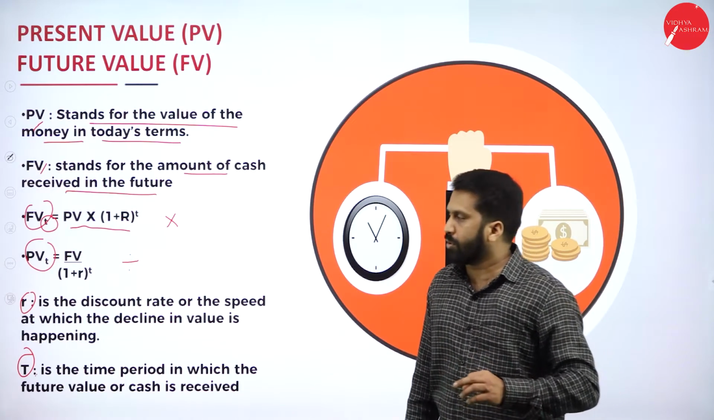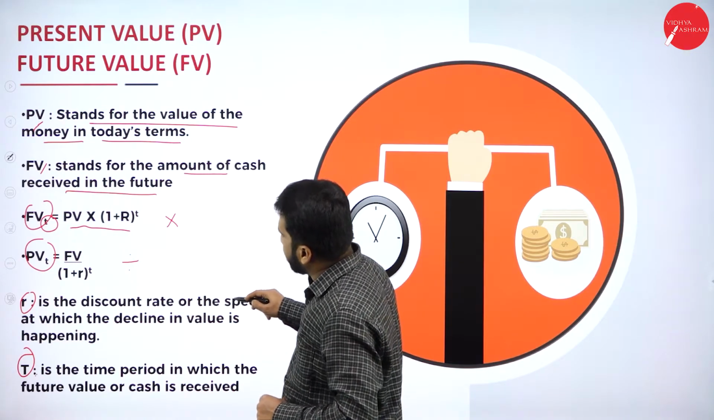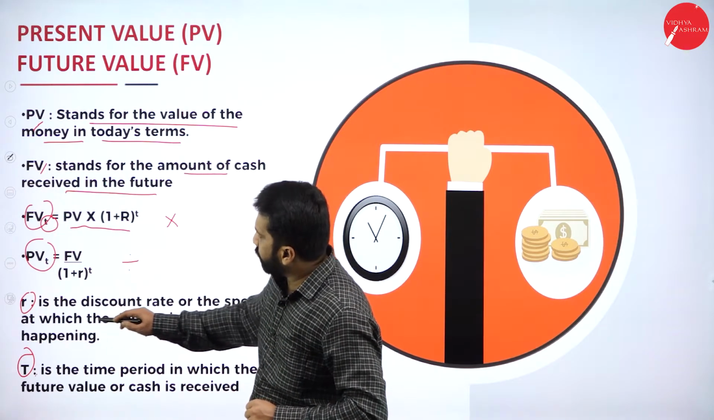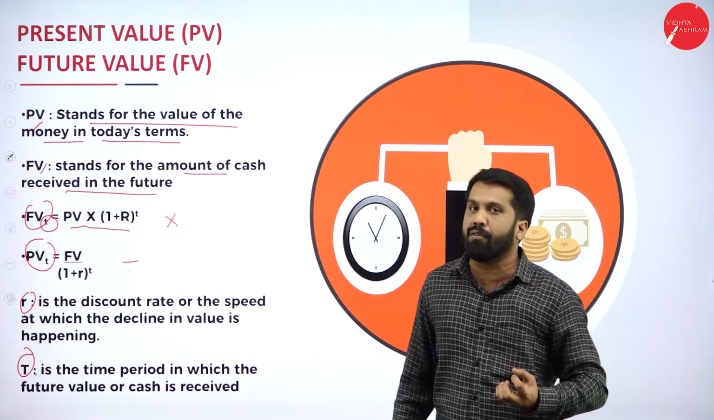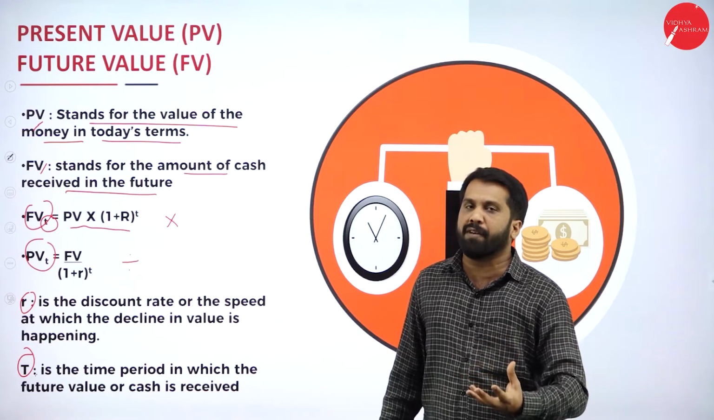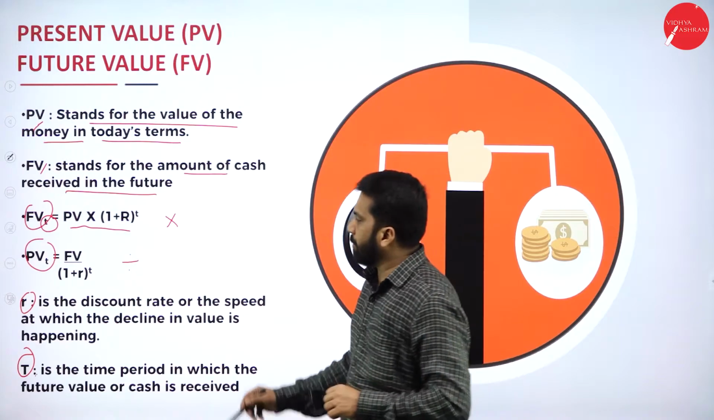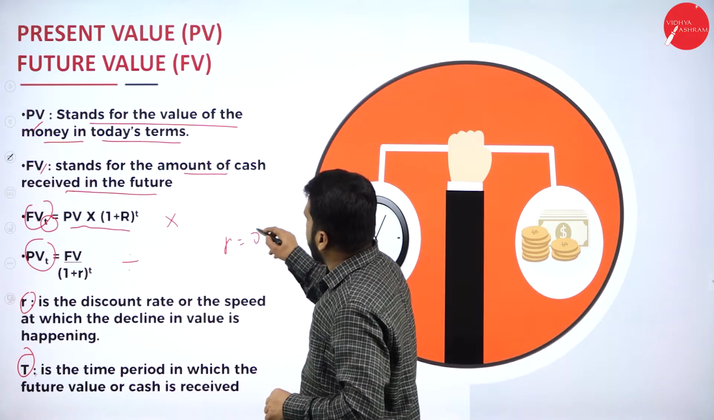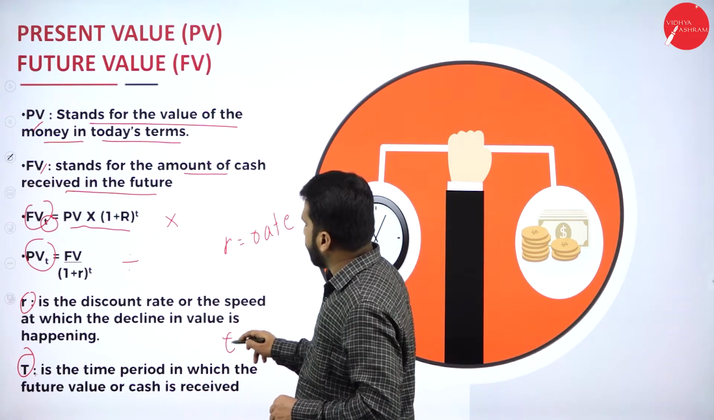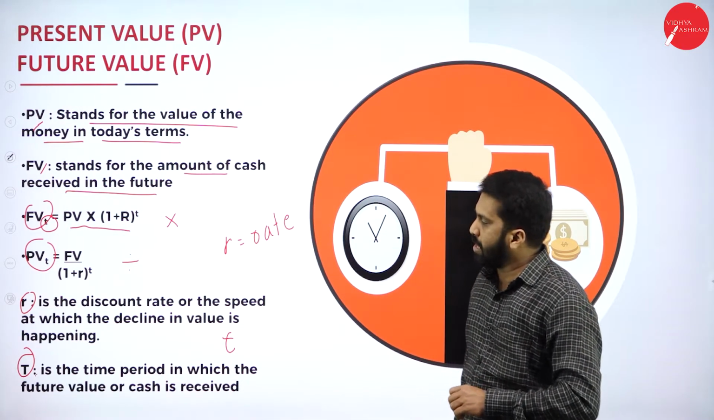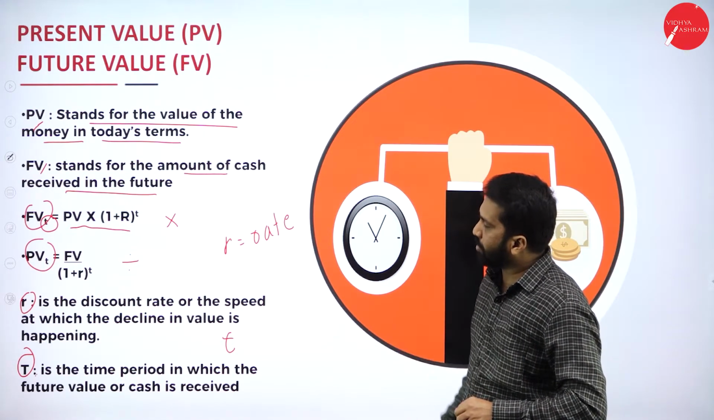Hope you understood. Now, R is the discount rate, or the speed at which the decline in value is happening. R means rate of interest, like 10%, 5%. The interest portion we call R. Remember, R means rate. Now the last one, T. Remember, T always should be a small letter. T is the time period in which the future value of cash is received.